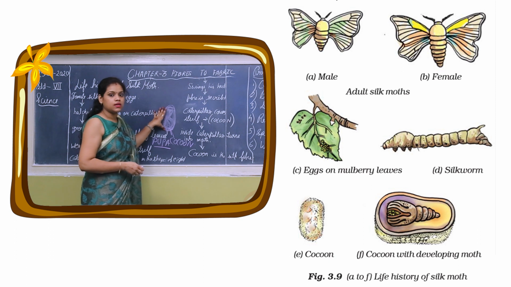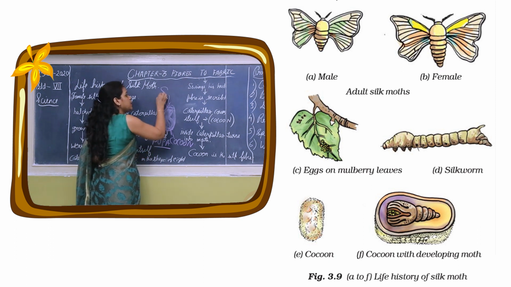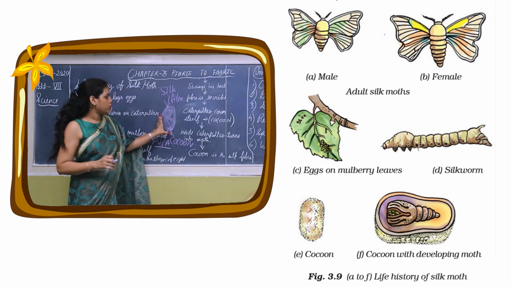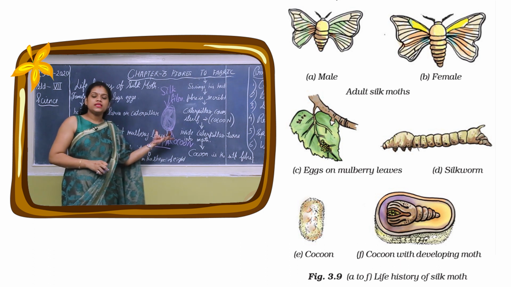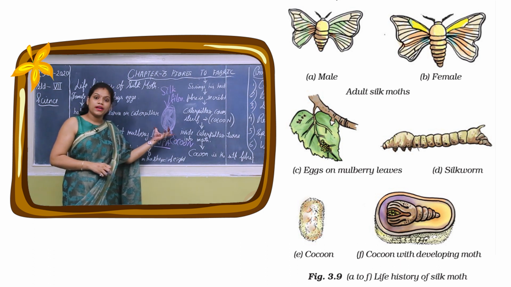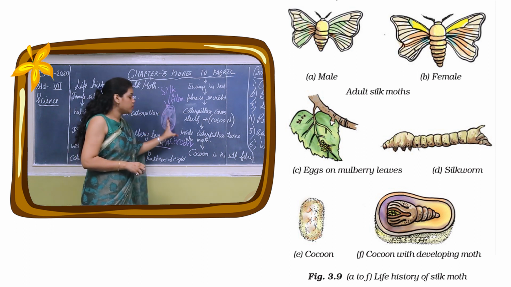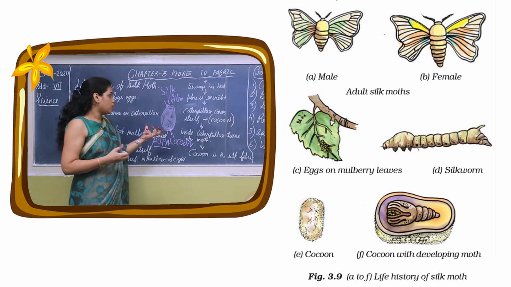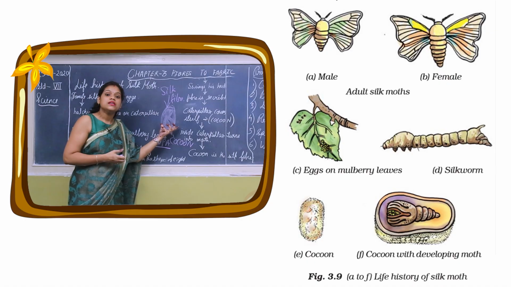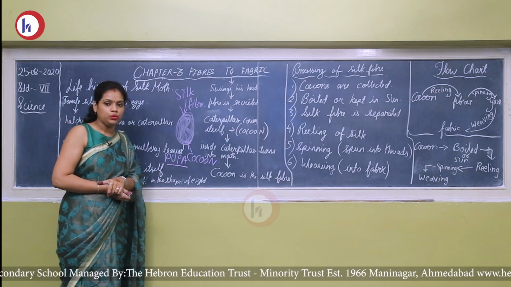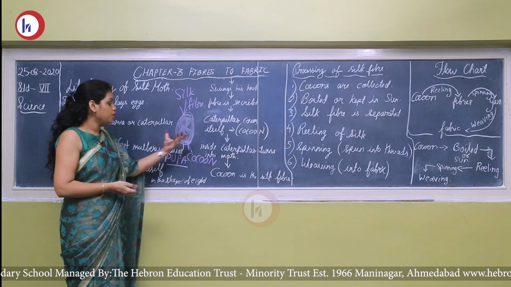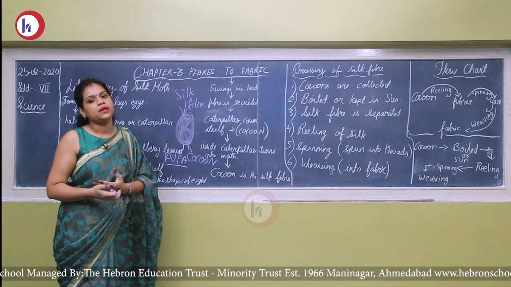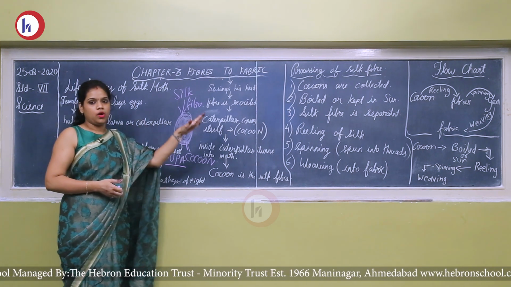Okay, now what is this cocoon? This is nothing but your silk fiber. Now what happens? The protein which it is secreting, when this protein comes in contact with the air, it is converted into a thread. This protein gets converted into a solid thing, and this is your silk. So what do the industrial people involved in sericulture do? They collect this cocoon, and the processing of silk fiber starts. That is another topic we will discuss.